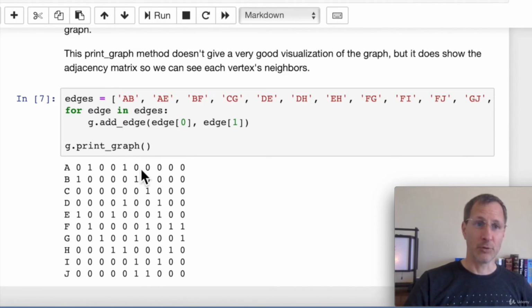This is what our neighbors matrix looks like at the end of this. So you can see where we have a 1 is a neighbor for A. So this would be B, C, D, E. So B and E are A's neighbors, right? Wherever there's a 1. And then this is column A. So we can see that A has an edge to B and E. In other words, you can see that it's symmetrical across this diagonal. And every place where there's a 1 reflects an edge between 2 vertices.